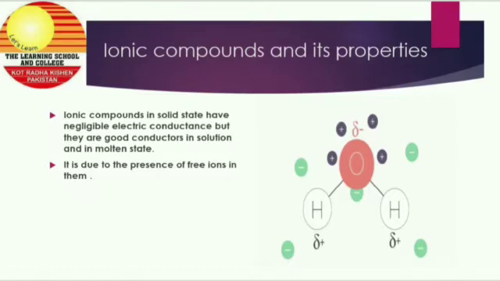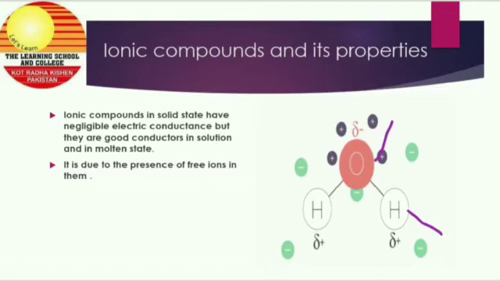Here you can see a water molecule in which oxygen has a partial negative charge and hydrogen has a partial positive charge. When we add an ionic compound to water to make a solution, the positive ions are attracted by oxygen, which is negative, while the negative ions are attracted by hydrogen, which is positive.